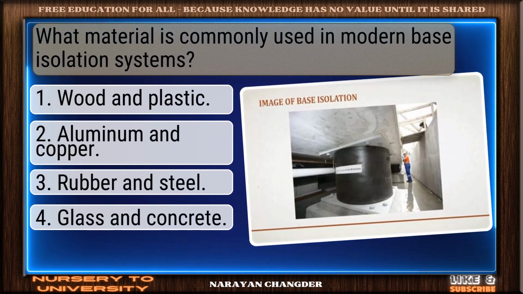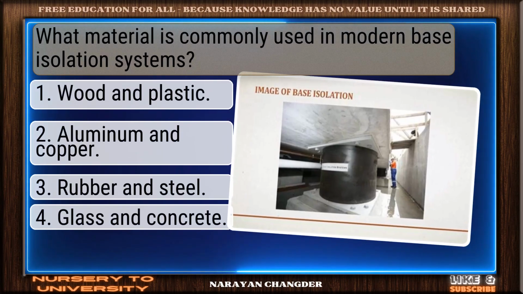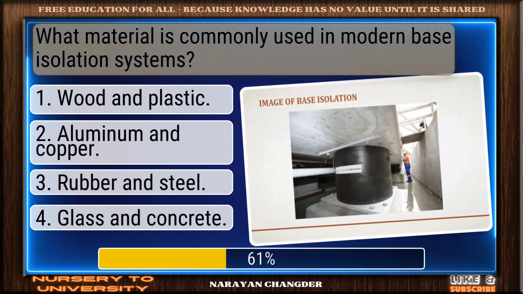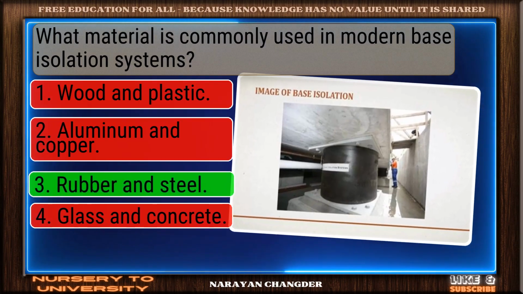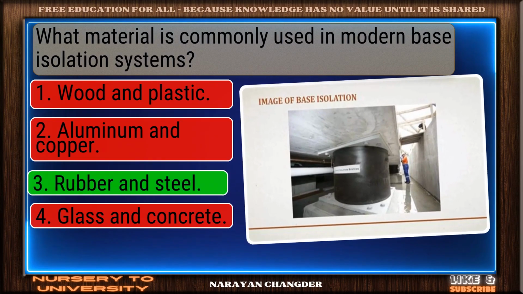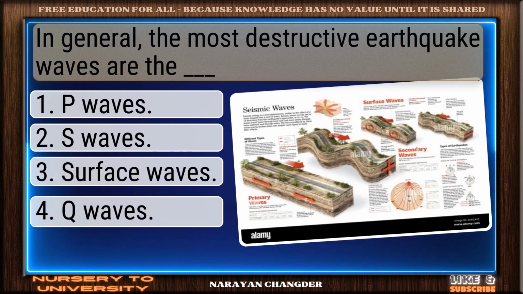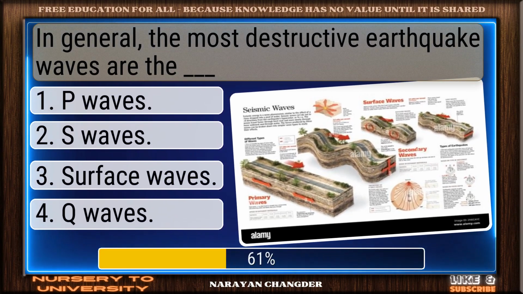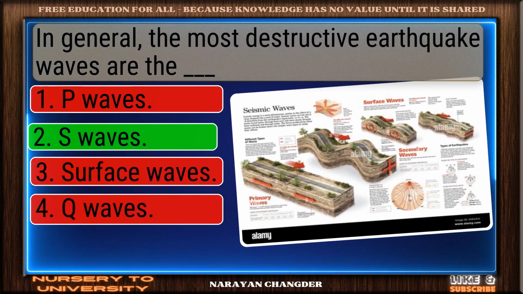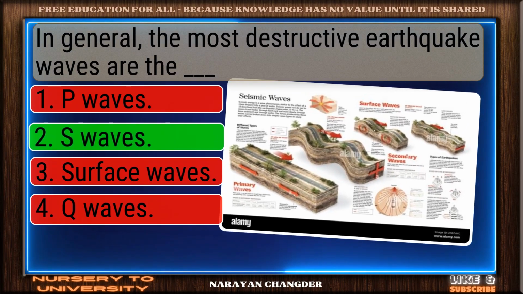What material is commonly used in modern base isolation systems? Clear logic. Your choice rubber and steel is sound and 100% true. In general, the most destructive earthquake waves are the DASH. Excellent choice. S-waves is the right answer.